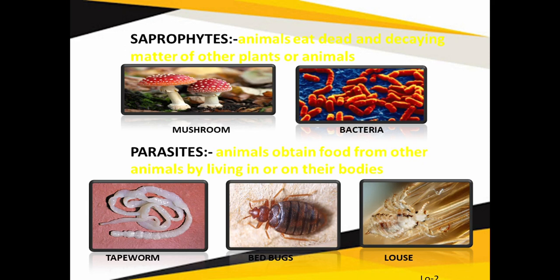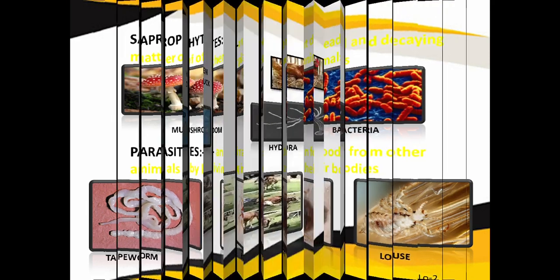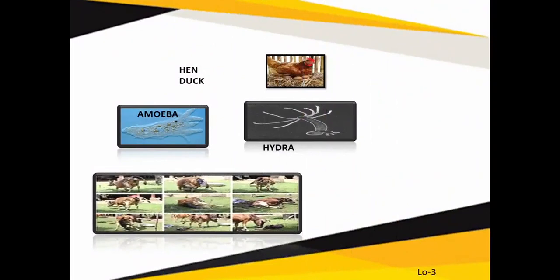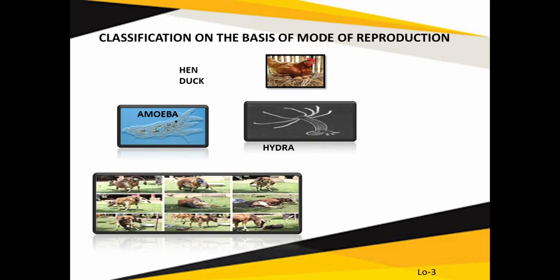Let's discuss the next classification, that is classification of animals on the basis of mode of reproduction. Reproduction means the process of giving birth to young ones. Different animals have different ways of giving birth to their young. Let's discuss the first few animals. They give birth by laying eggs, like hen, duck, fish, frog. Such animals are examples of egg-laying animals.